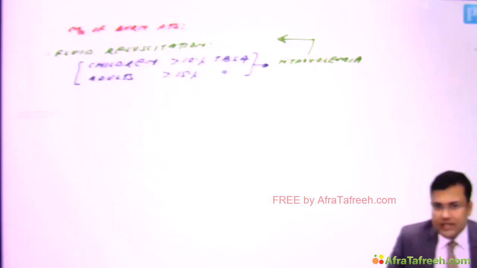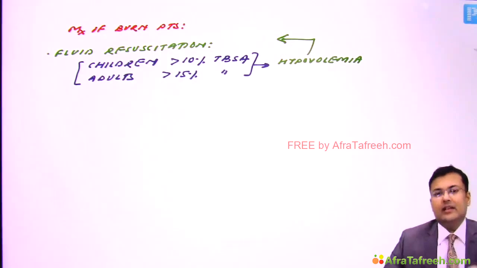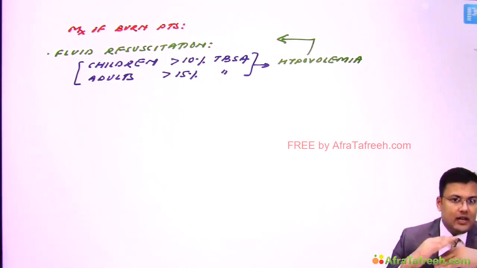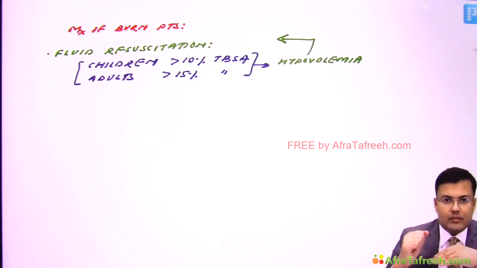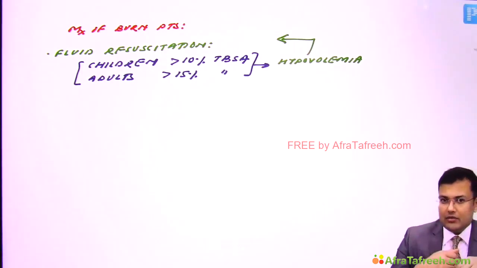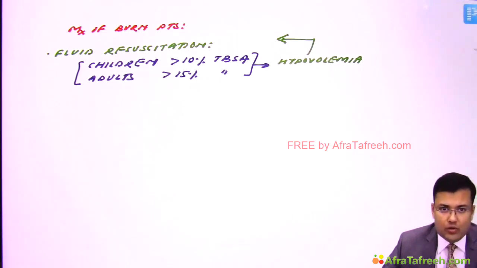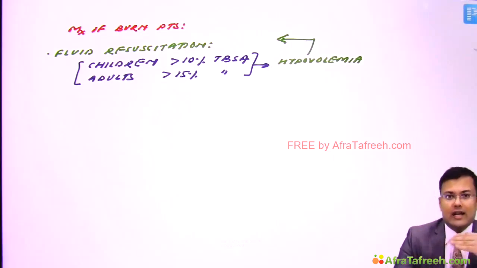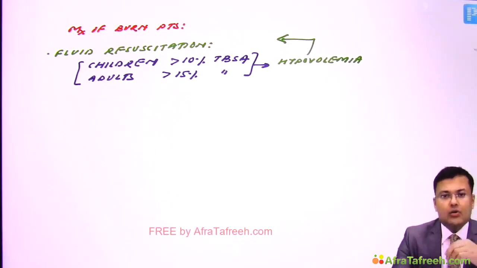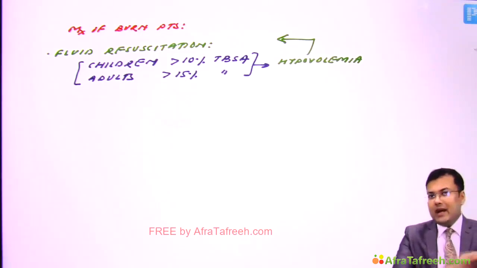So in which patients is fluid resuscitation needed? Children involving more than 10% of body surface area, and in adults more than 15%. Right? So first we have to select the venous access. Generally for fluid resuscitation, upper limb is preferred over lower limb, and in upper limb, veins in the hand or antecubital fossa are used. So the first principle: veins of upper limb are preferred over lower limb.